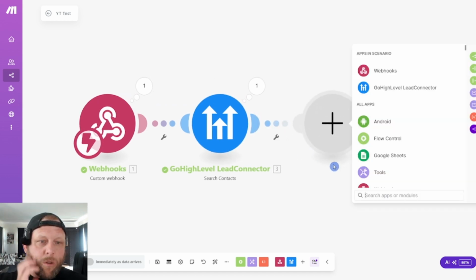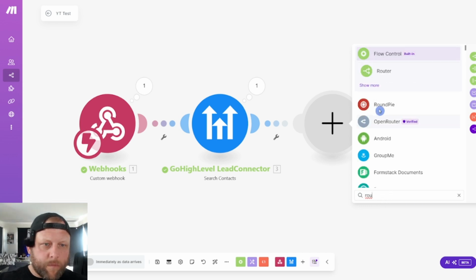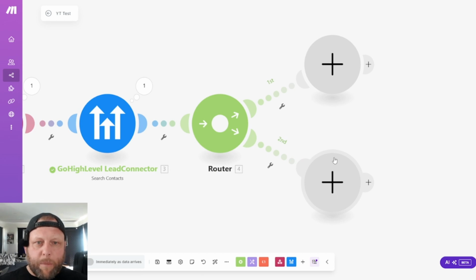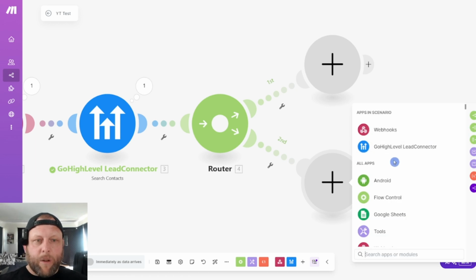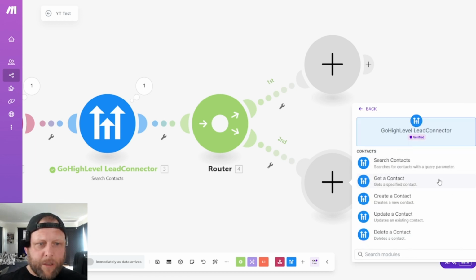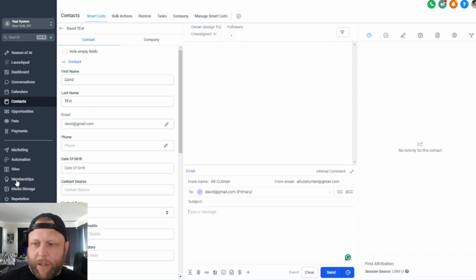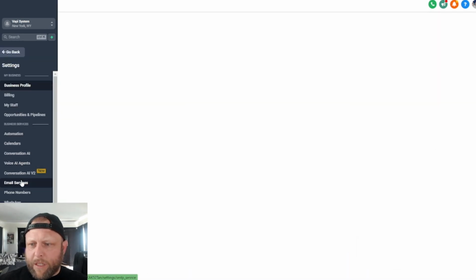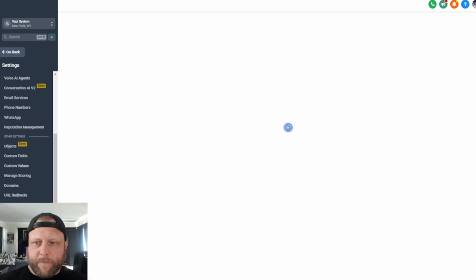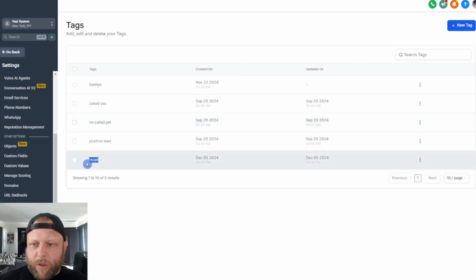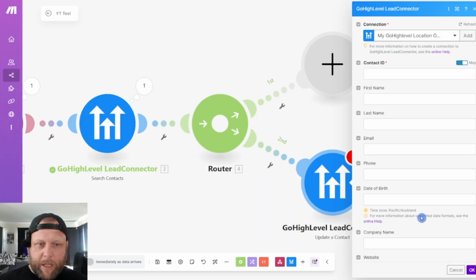So what we need to do is add a router. Number one is going to be: if David exists, then we are going to update it. So HighLevel, get specifics, create a new contact, update an existing contact. If David exists, I want to give it that contact tag that we've put in here. Back to settings, we're going to come to tags, and we have this YouTube call in here.